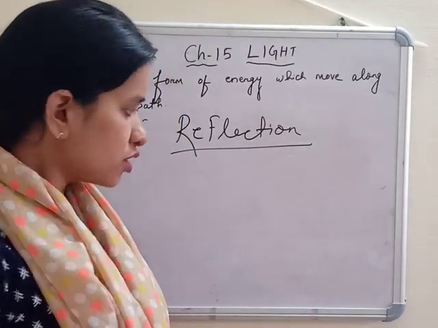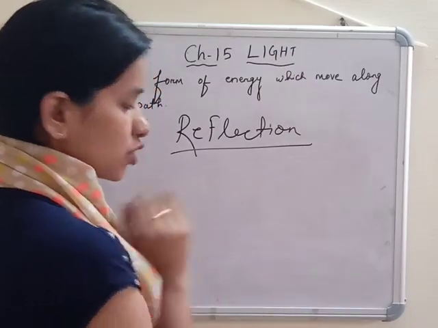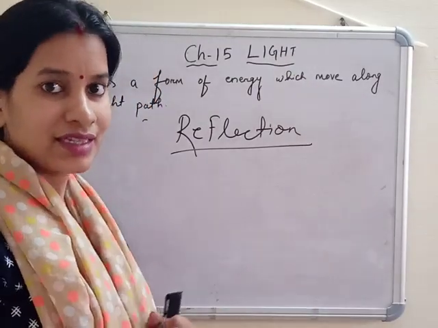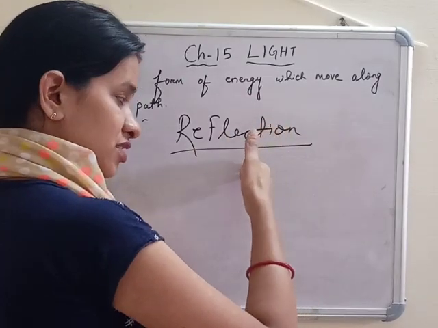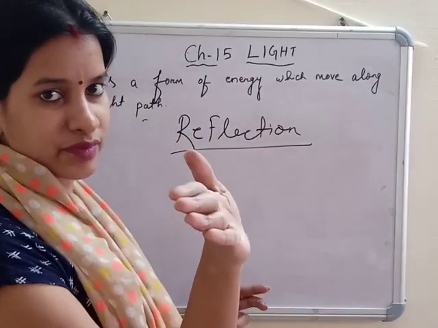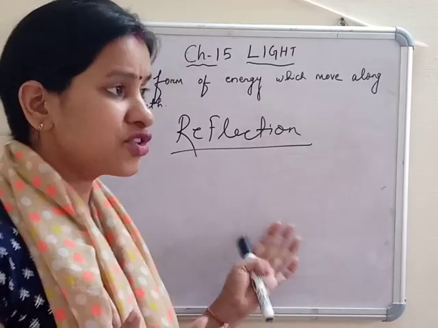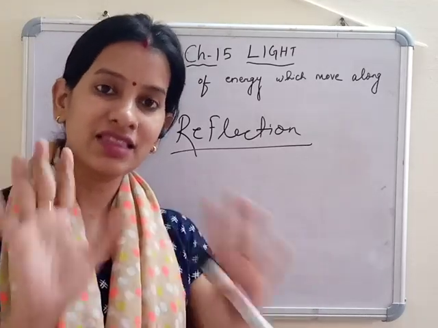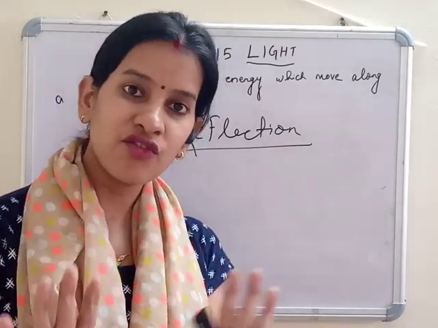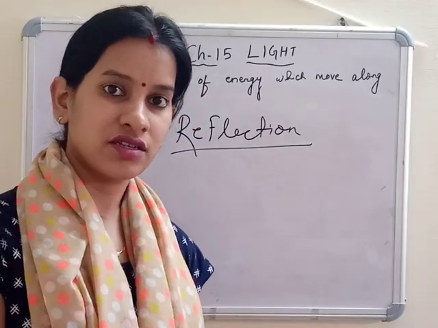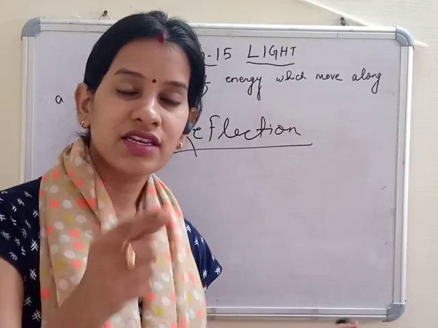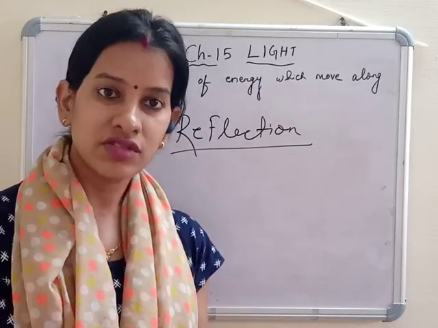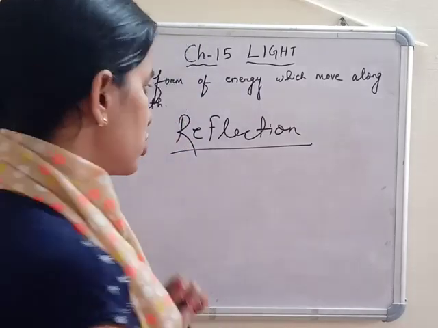If you are able to see this object, how? The light comes, falls on this surface and goes back. This surface is not absorbing the light, it is repelling the light. So the bouncing back of light is called reflection, by which the light reaches your eyes and you are able to see the object.